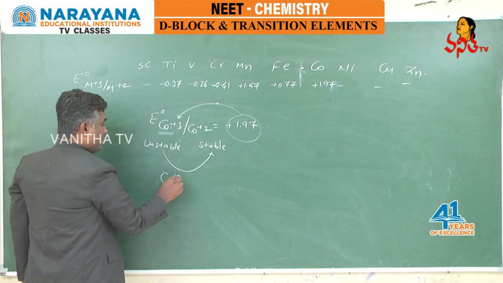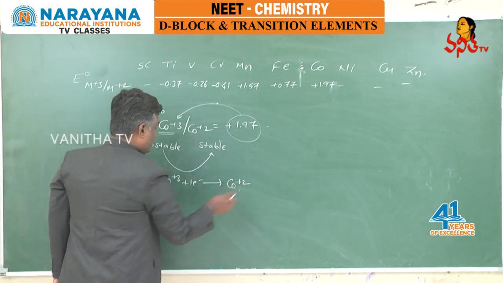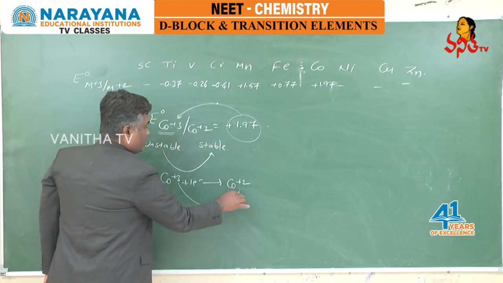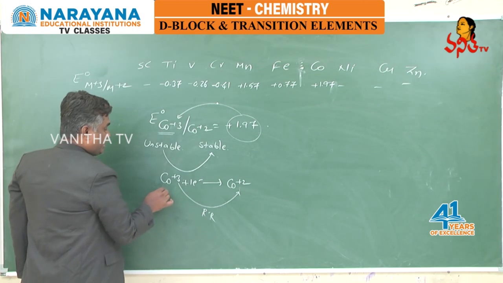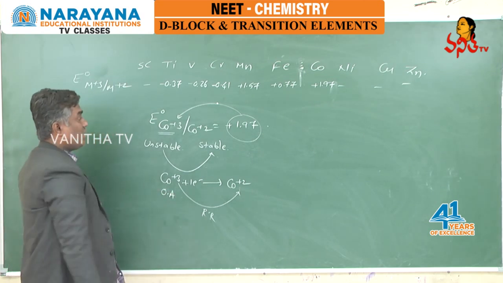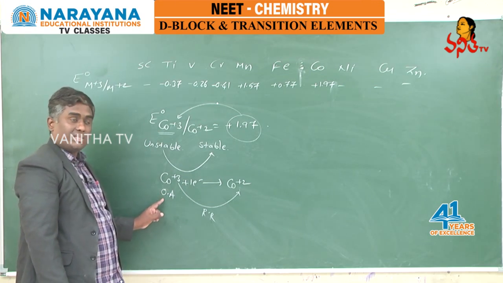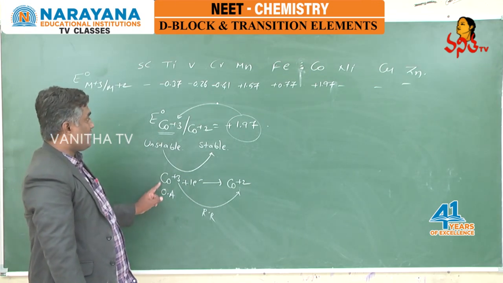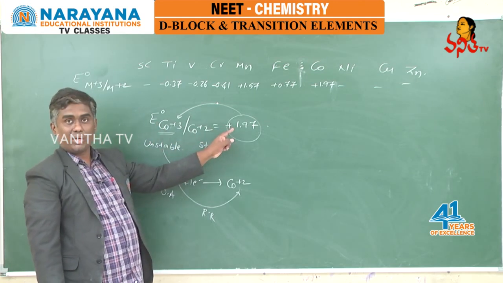So cobalt plus 3, by receiving 1 electron, becomes cobalt plus 2. Plus 3 is becoming plus 2, again a reduction reaction. The one which participates in a reduction reaction is known as an oxidizing agent. So the nature of cobalt plus 3 is that it is an oxidizing agent, and this is explained on the basis of E naught of cobalt plus 3 by cobalt plus 2 being plus 1.97.